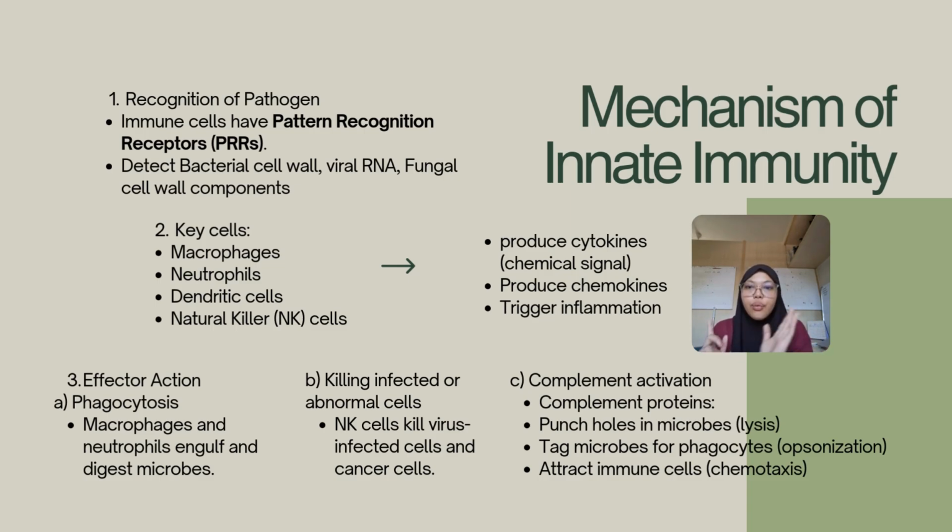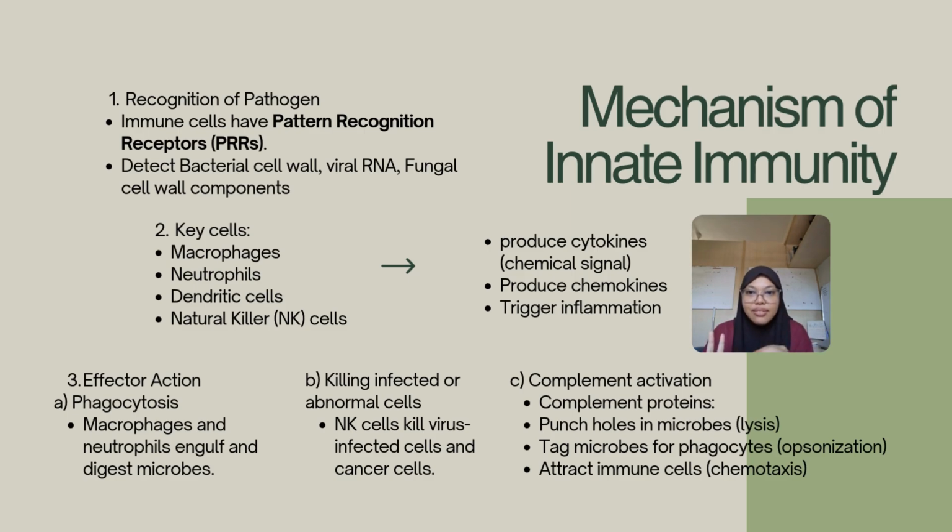The second one, we have the key cells for the recognition of pathogens such as macrophages, neutrophils, dendritic cells, and natural killer cells that produce cytokines, which are chemical signals to produce chemokines and trigger inflammation. When you get a fever, that's what we call triggered inflammation.